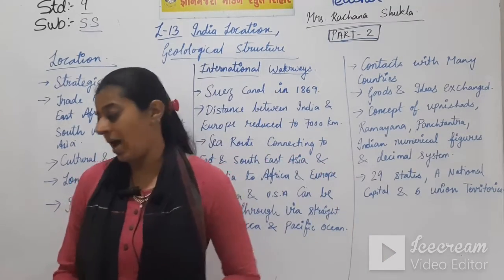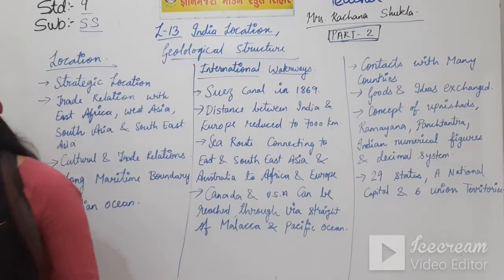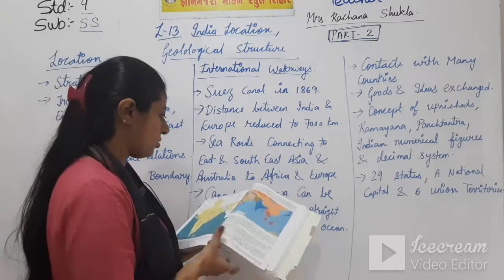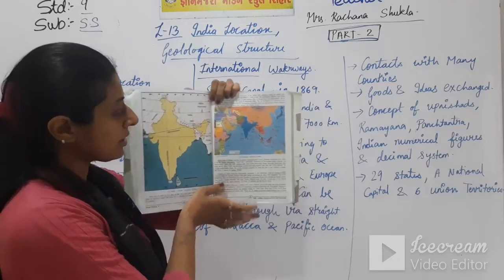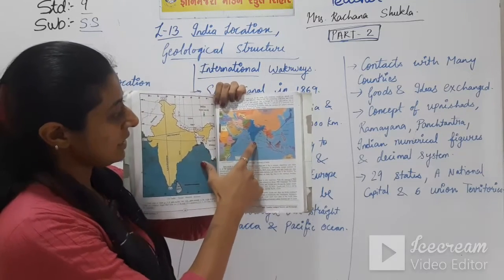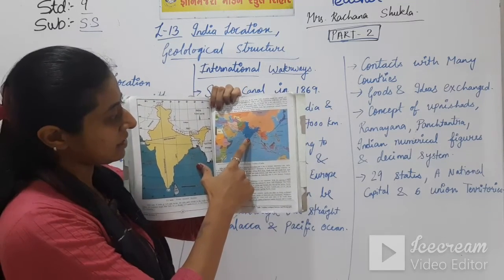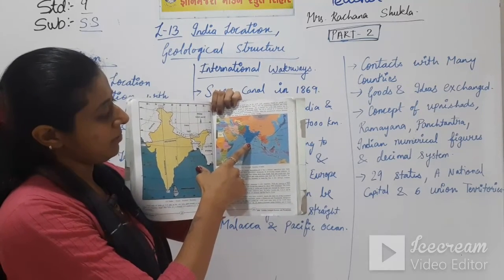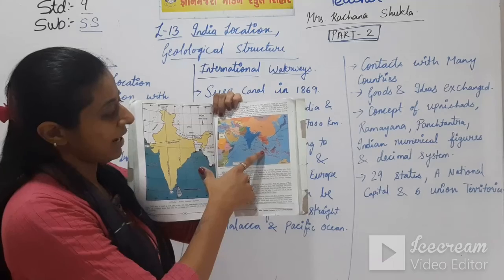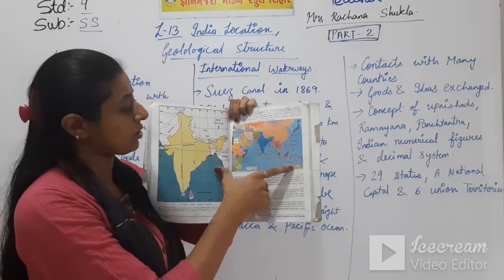Let's see in the map. I am showing you the map in your textbook. Look here, this is the map in your textbook and this is India. India is directly connected through a sea route to Australia, means from India go to Singapore and after Singapore, Australia, the shortest route.